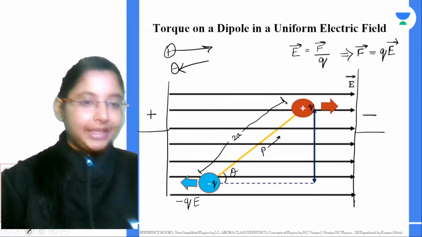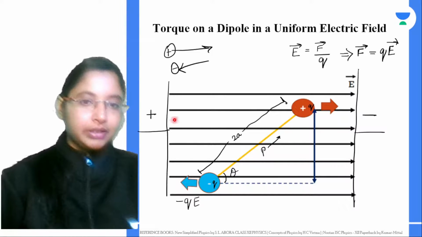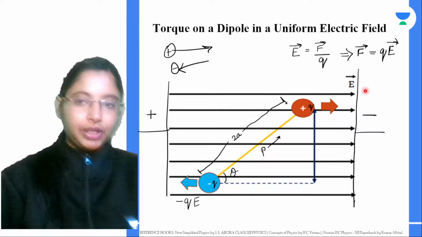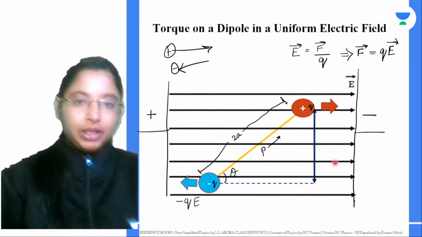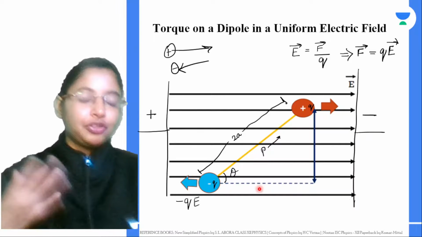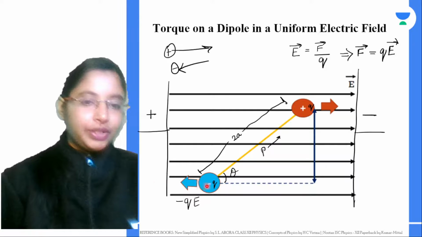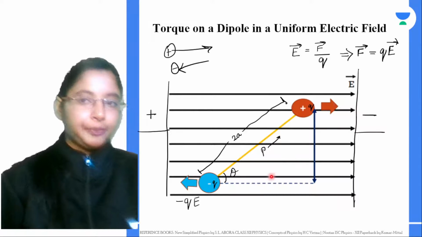But what will be the direction in which it is moving? The direction in which it is moving will be on this side. Why? See, this is the positive side and this is negative. So this charge will get attracted towards this direction. The external electric field is what we have given. We have two plates through which we give an external electric field, and field lines are generated. So this charge will experience a force of attraction towards this side, and this charge will experience a force of attraction towards this side.